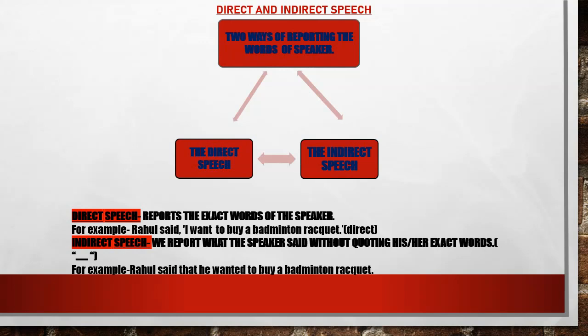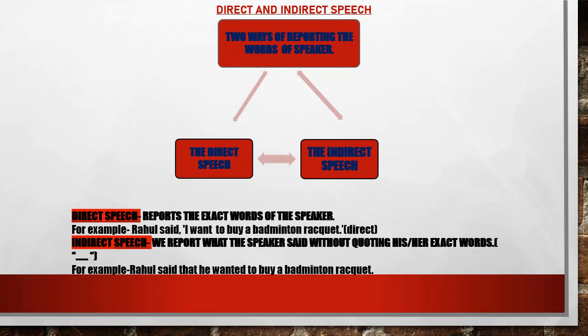Next comes the indirect speech. As the word itself suggests, the words of the speakers are reported indirectly without quoting them, and no inverted commas are used. You can see what the changes are here in the sentence. Rahul said that he wanted to buy a badminton racket.